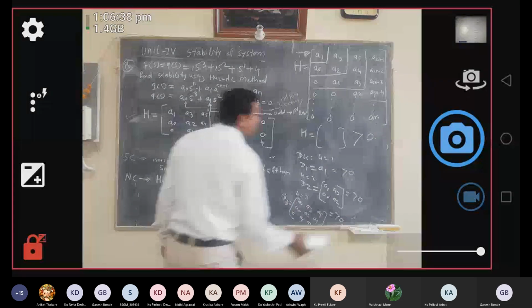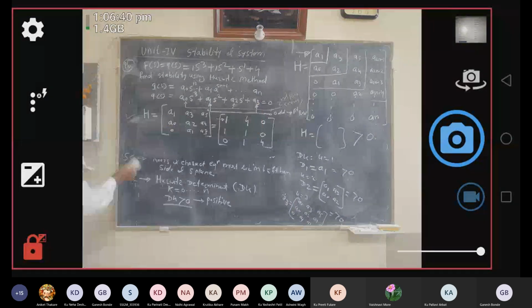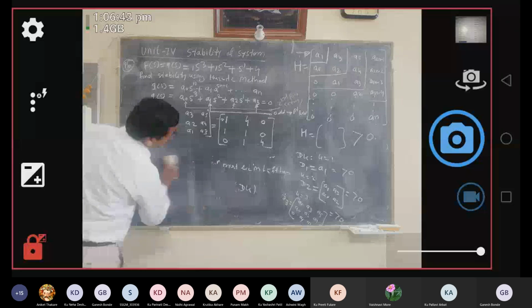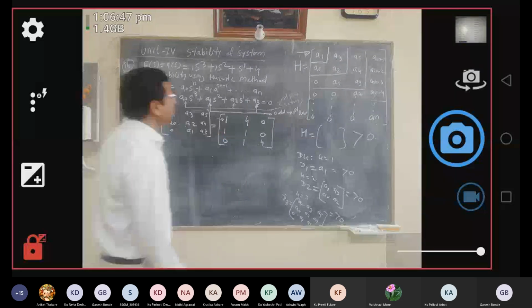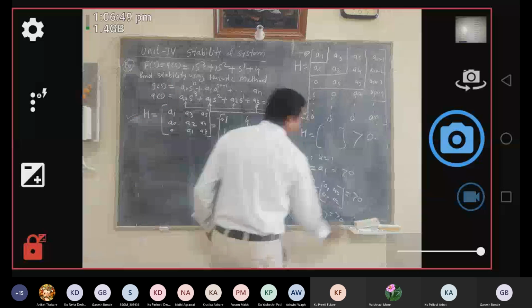Do you have any doubt in this? How to prepare H? Because आपका एक बार H correct हुआ, so you can easily determine the determinant. Yes, किसी को doubt है?